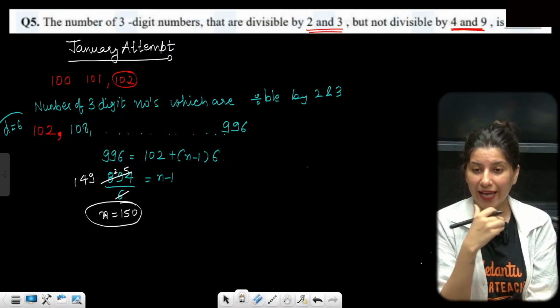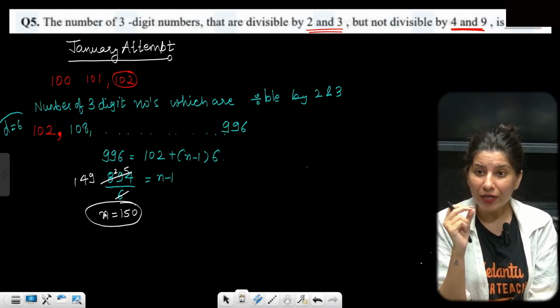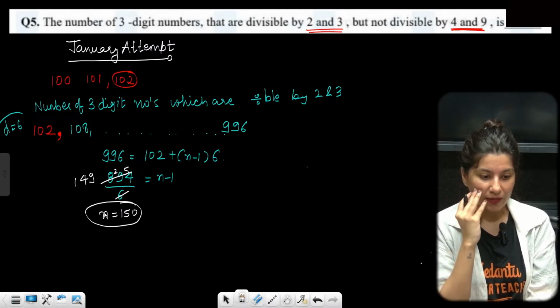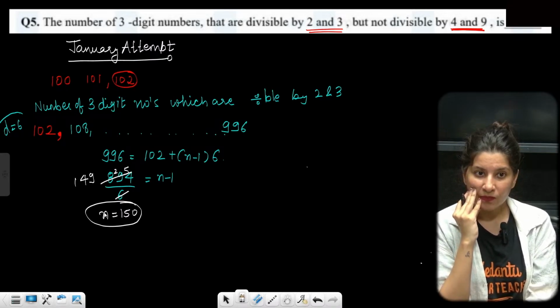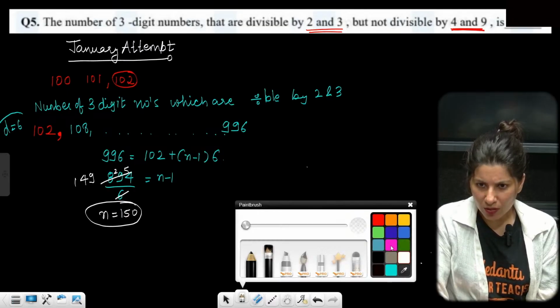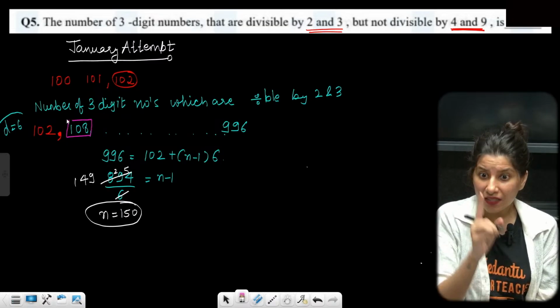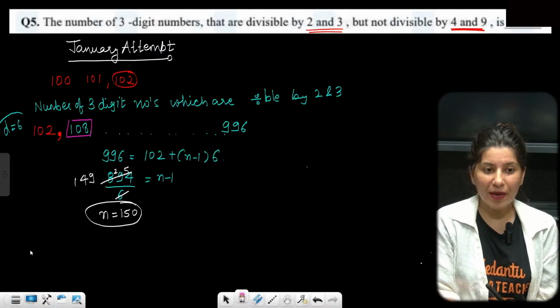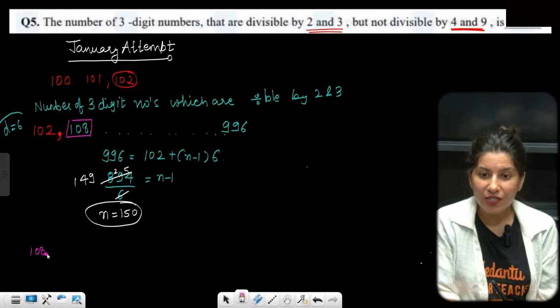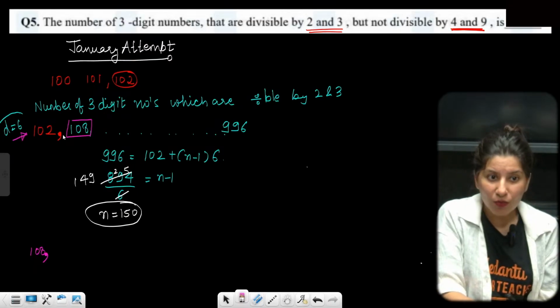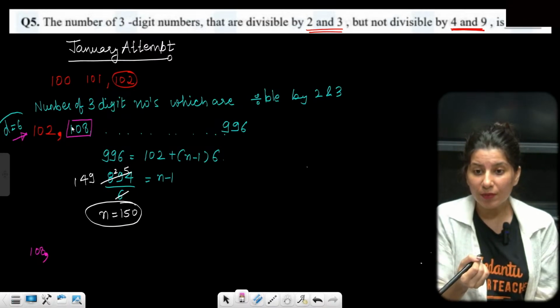There is one catch. We don't want such numbers which are divisible by 4 and 9. So what are those numbers? Can you see, 108 is the very first number which is divisible by both 4 and 9, and it is there over here. So we need to remove such numbers.